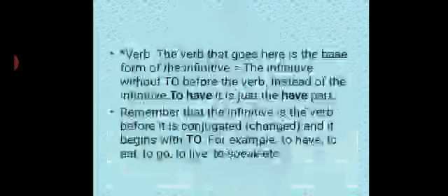Now, the verb that goes here is the base form of the infinitive, the infinitive without to before the verb. Instead of the infinitive to have, it is just the have part. Remember that the infinitive is the verb before it is conjugated. Conjugated means changed. And it begins with to. For example, to have, to eat, to go, to live, to speak, etc.